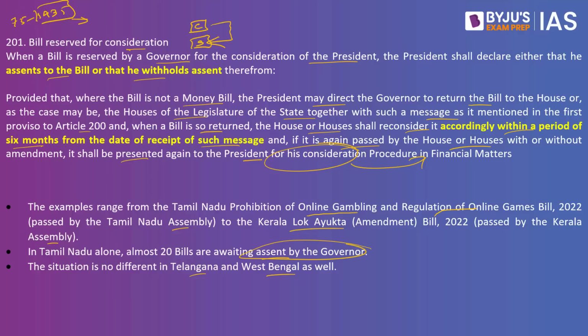So this provision was introduced in the 1935 Act under Section 75, and the same was imported into the Indian Constitution, but "in the discretion of the governor", which was present in Section 75, has been deleted under Articles 200 and 201 of the Constitution.